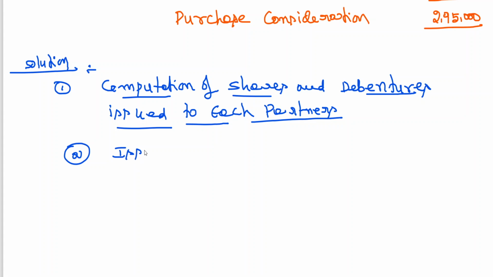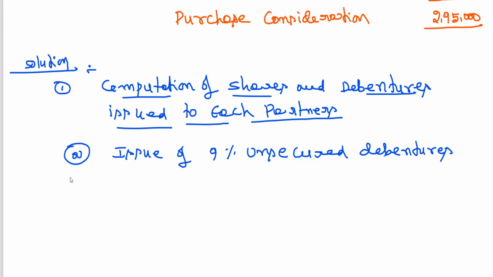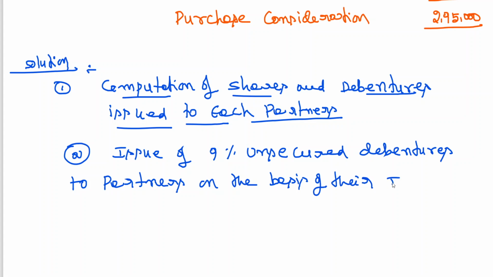Issue of 9% unsecured debentures to partners on the basis of their interest on capital.